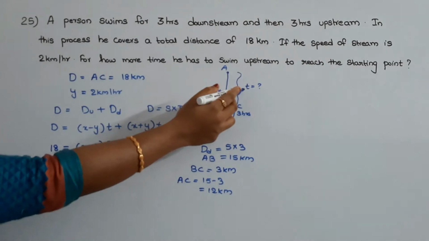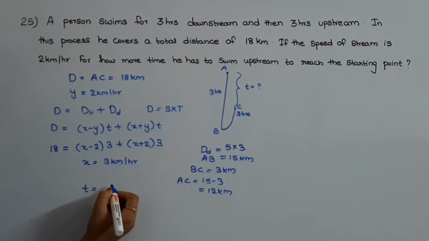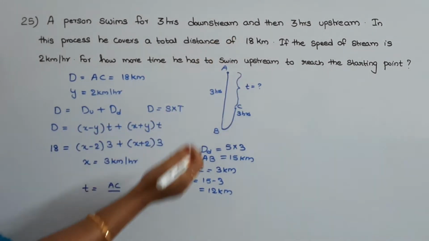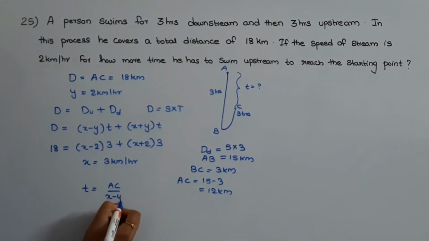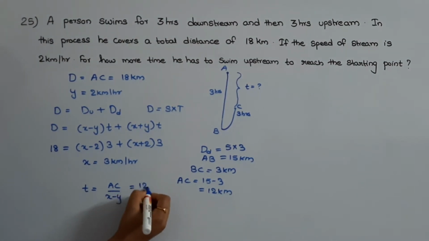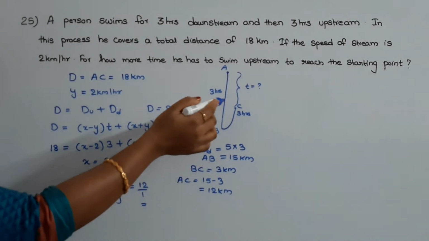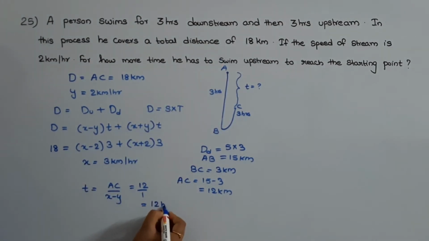Now we can find out the time taken. Time taken will be equal to distance by speed. So the distance AC by, this is upstream motion, hence we need to take upstream speed, that is x minus y, that is equal to 12 by (3 minus 2), which is 1. So the additional time taken by him to travel from C to A will be equal to 12 hours. So this is the answer.